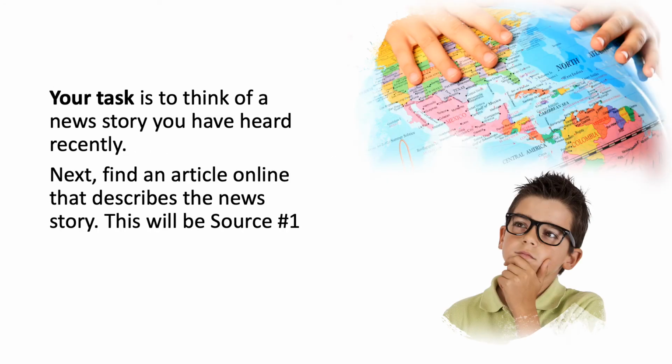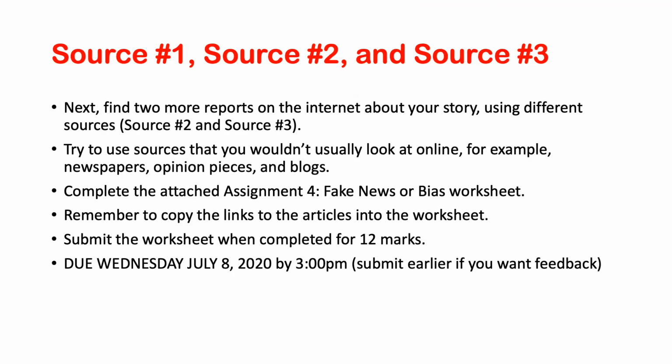So your task is to think of a news story that you have heard recently, and then find an article online that describes the news story. And this will be your source number one. Next, find two more reports on the internet about your story using different sources. And this will be source number two and source number three.